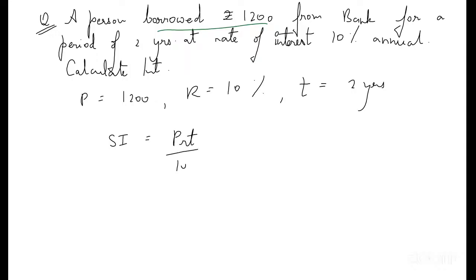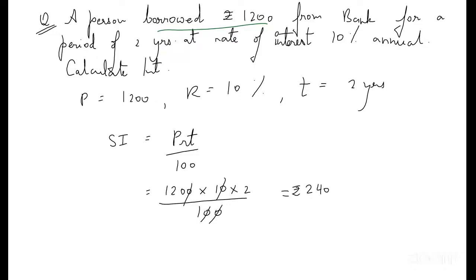Ma'am, is it 240? Yes. 1200 into 10 into 2 by 100. Cancel. 12 to the 24 and 0 to 240 rupees. Interest is rupees 240. So this person will pay interest of 240 to the bank.